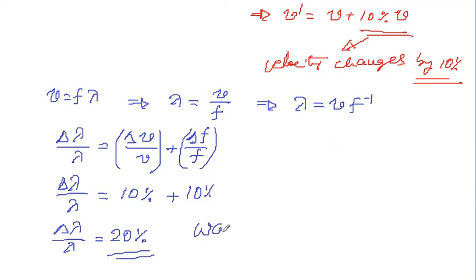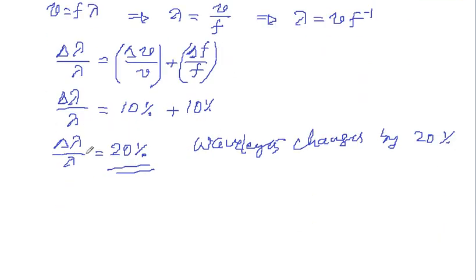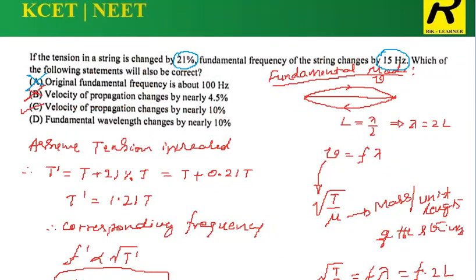So the wavelength changes by 20%, because delta lambda equals 20% of lambda. That means the wavelength changes by 20%. Now look at option D, saying the fundamental wavelength changes by nearly 10%, but we obtained 20%. So for that reason, this option is also wrong. The only correct option is C. This is the only option which is correct.